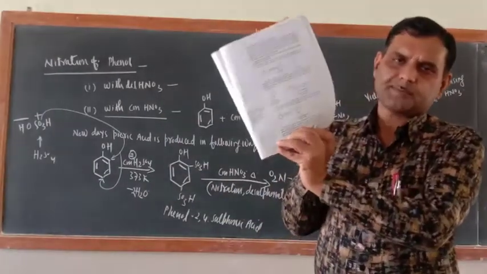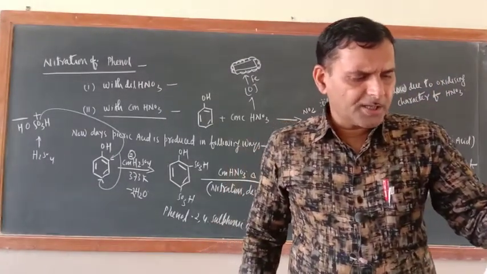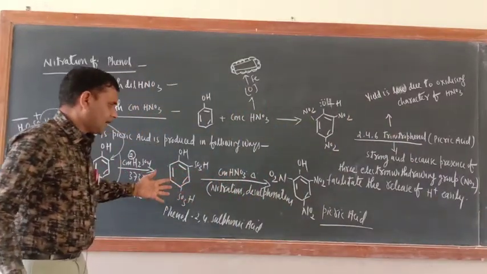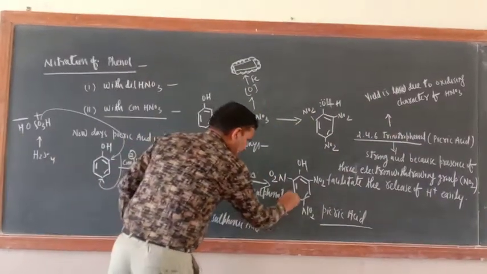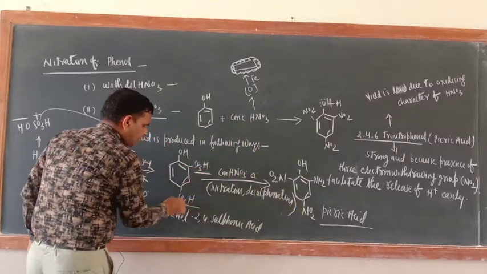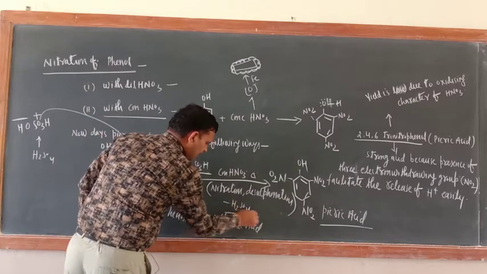Nowadays picric acid is prepared by this method, and at the end they have written, can you write the equation of the reaction involved? So this is the reaction involved. This is nitration and desulfonation. Desulfonation means removal of these two groups. Here minus H2SO4 will be there.